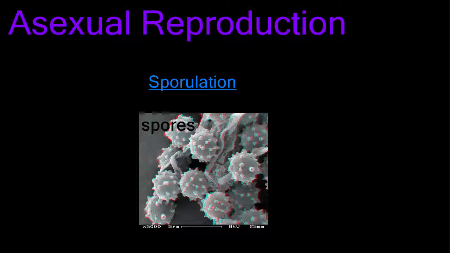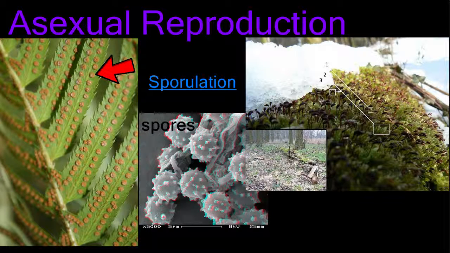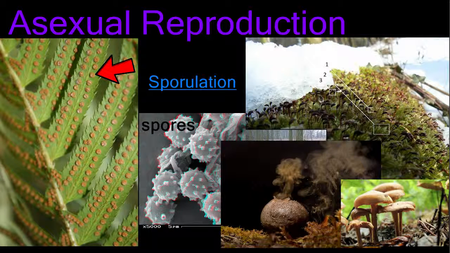A third type of asexual reproduction is sporulation. Sporulation involves the production of spores, tiny, nearly indestructible cells that contain a nucleus and a bit of cytoplasm. Ferns can use spores to reproduce, and so can mosses. Fungi, like mushrooms and puffballs, can also reproduce asexually by sporulation.